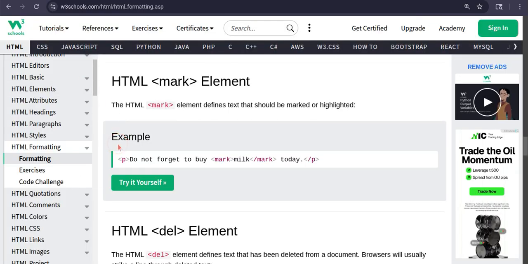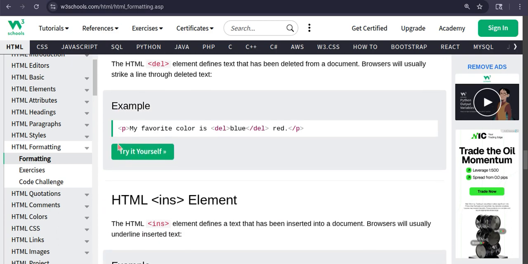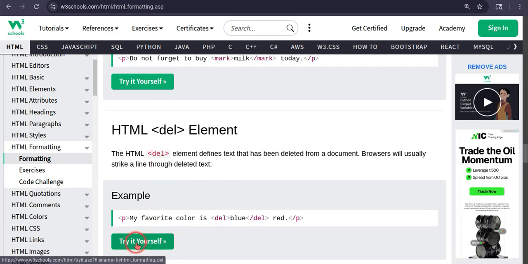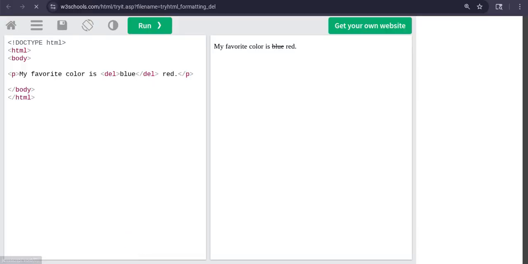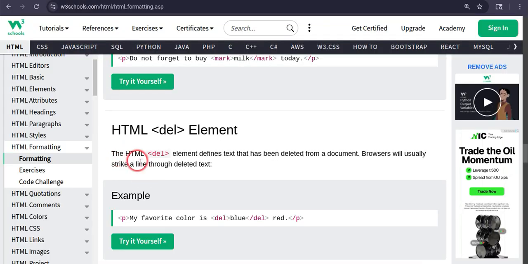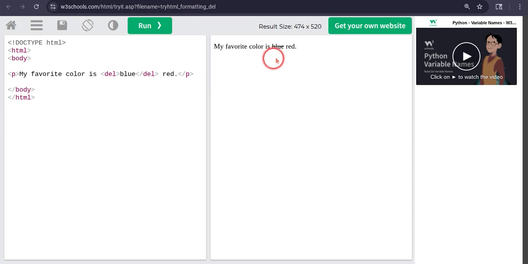I think they would explain it when we go forward in W3 Schools, but for now we are learning on a stage. Okay, so del, like deleted text. So I am also just going to show you guys this. And sorry, I am not reading this. The HTML del tag element defines the text that has been deleted from a document. Browsers will usually strike a line through deleted text. So let me just show you guys this. So you see, the deleted text strikes through the text you don't want.